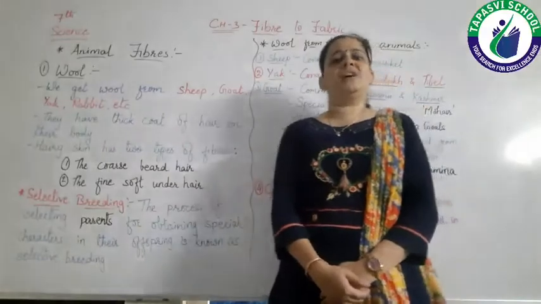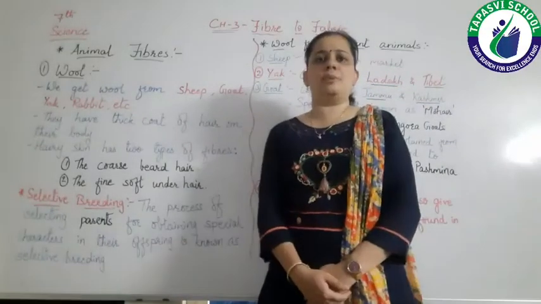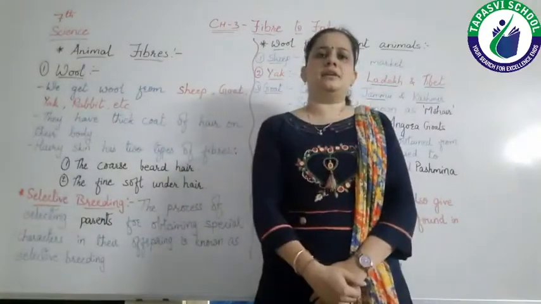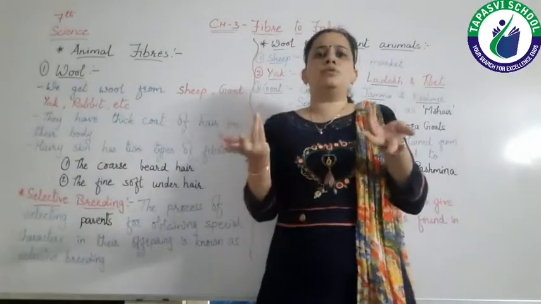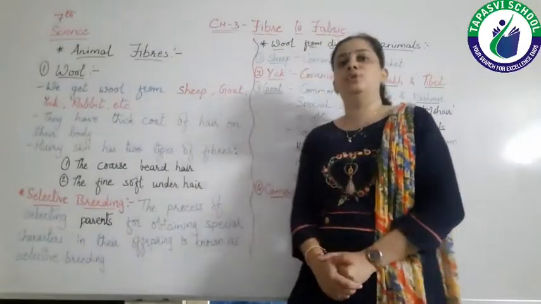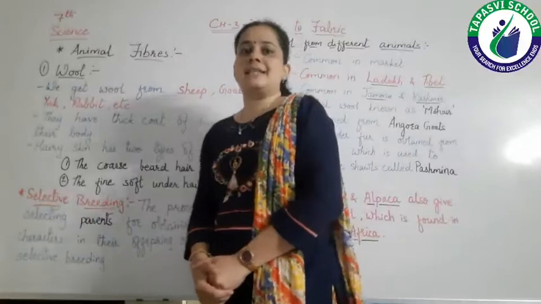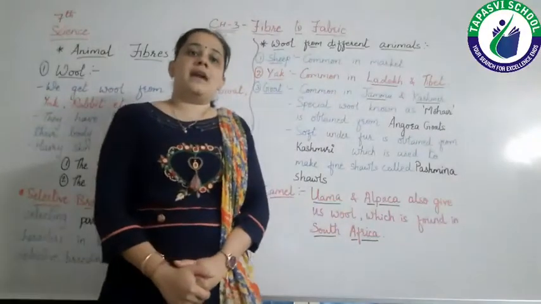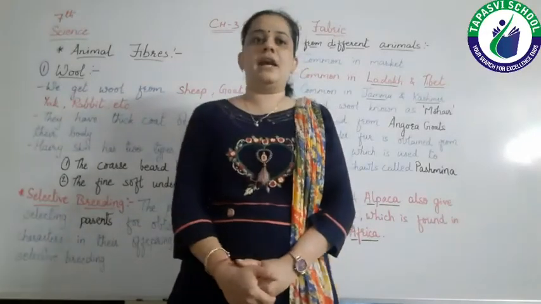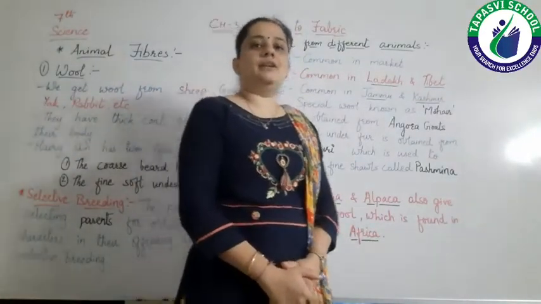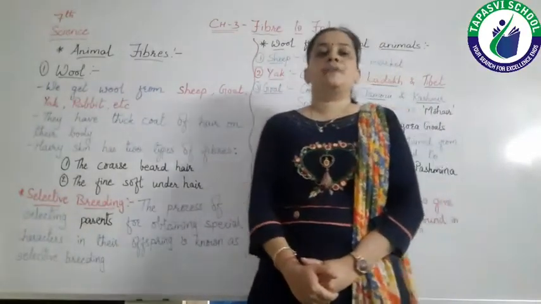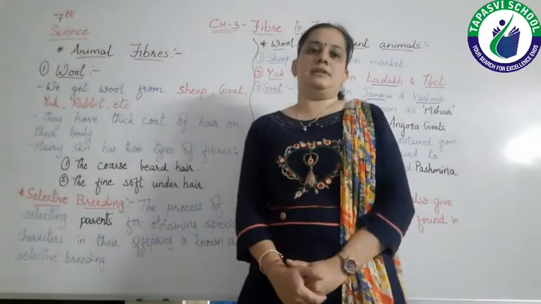So you might have many questions in your mind that, ma'am, we have studied already in 6th standard. Now what do we have to study in 7th again? The same thing? No. In 6th standard you studied about various fibers which we get from plants, right? But in 7th standard you have to study about various fibers which we are getting from animals, right?